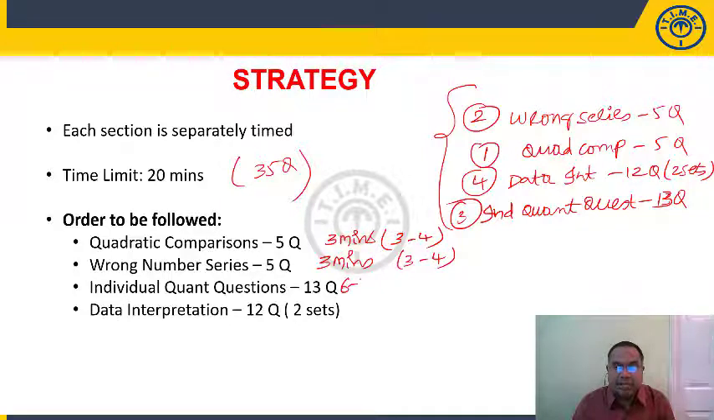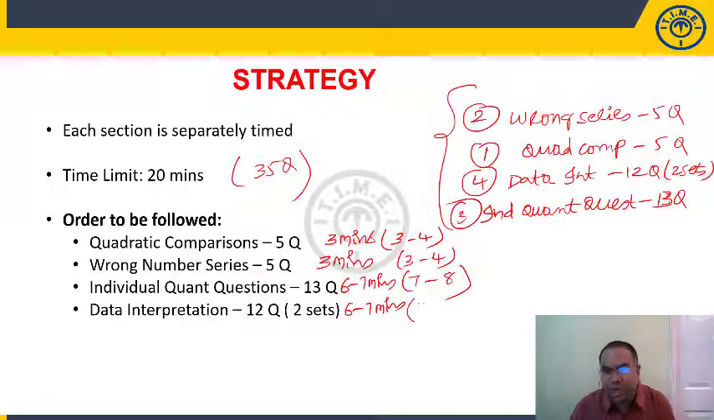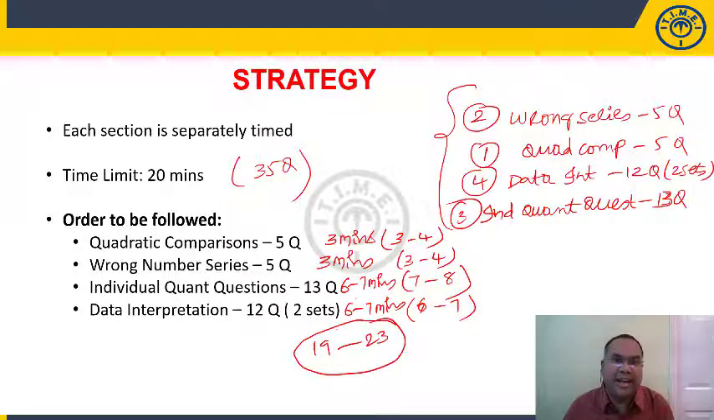Then spend some 6 to 7 minutes on individual questions. You can easily answer 7 to 8 questions. Then spend 6 to 7 minutes on your DI sets, about 3.5 minutes on both the sets. You can score another 6 to 7 marks from DI. So if you add, the minimum questions which you can score from this particular paper is minimum 19 to 23.